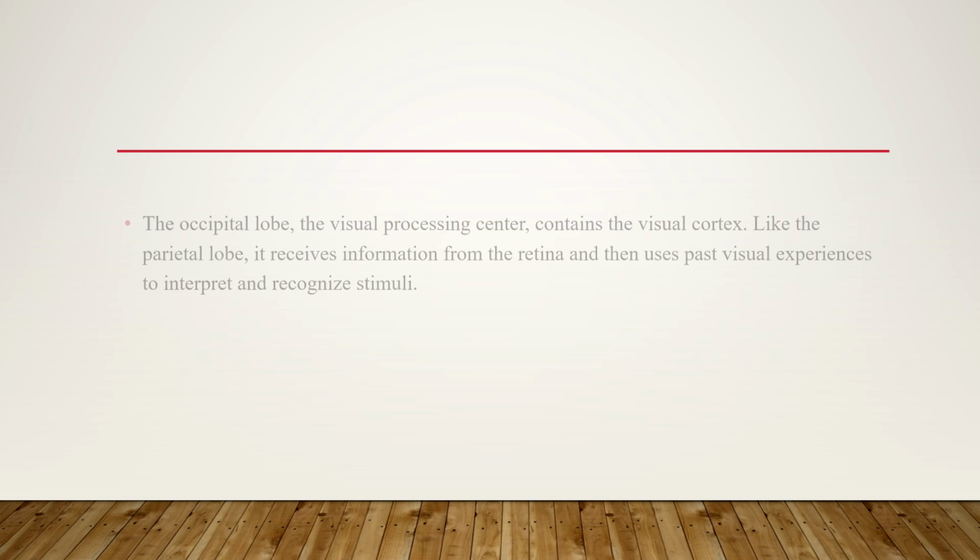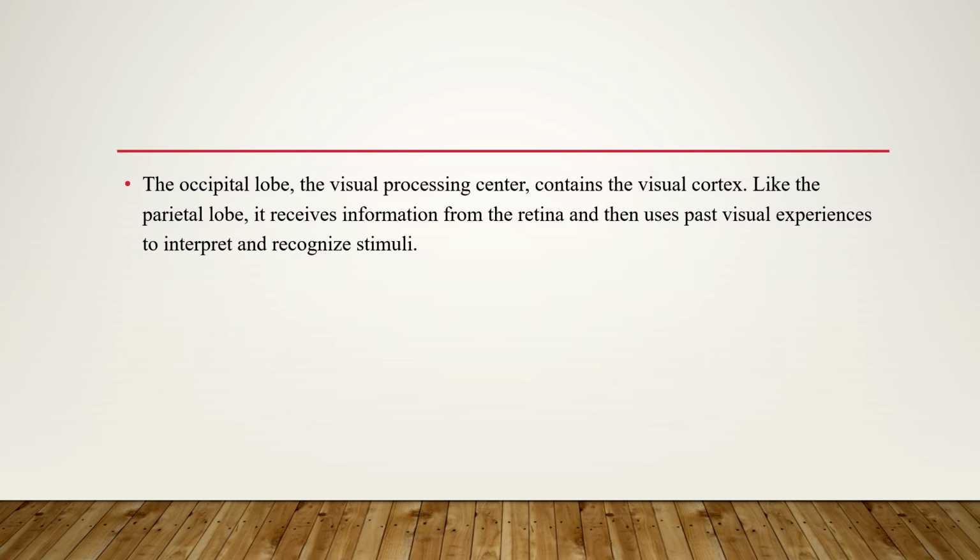Now the occipital lobe. The parietal lobe has the somatosensory cortex, the occipital lobe has the visual cortex, and whatever visual experience we receive is transferred into the visual cortex, where the information is processed and we recognize the stimuli. The occipital lobe, the visual processing center, contains the visual cortex. Like the parietal lobe, it receives information from the retina and then uses past visual experience to interpret and recognize the stimuli. Now the temporal lobe.